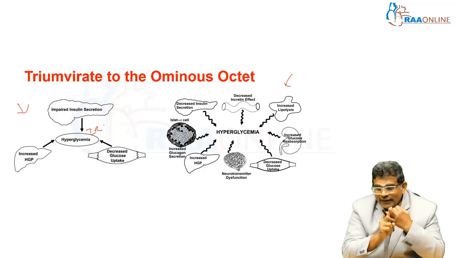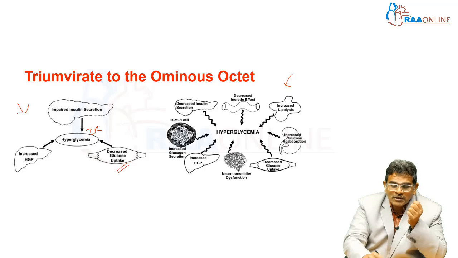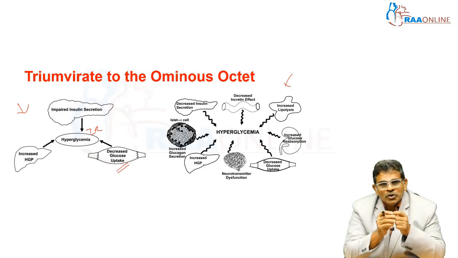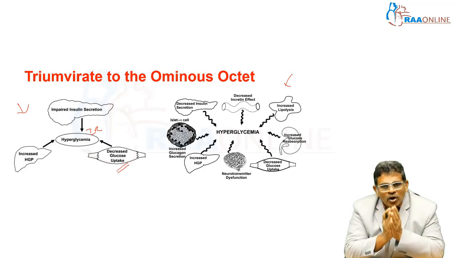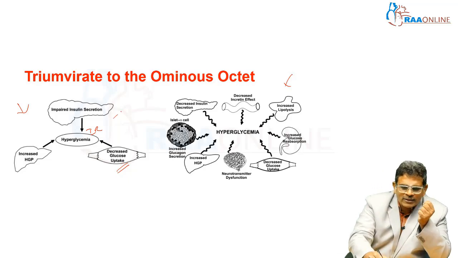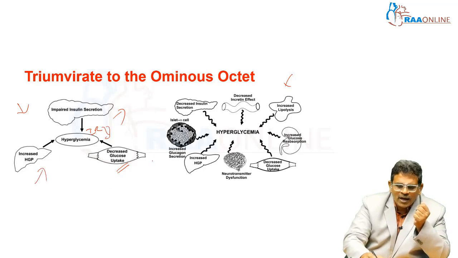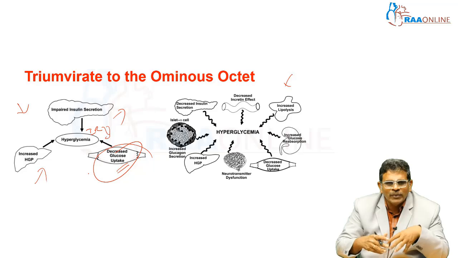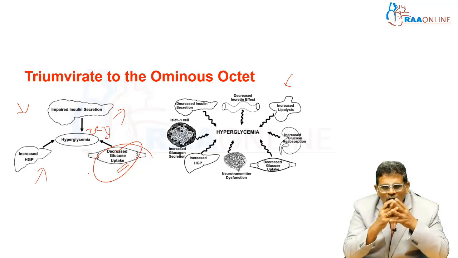But something we seldom look at is the decreased glucose uptake by the tissues. This is very, very important. We don't talk about this much because we don't have drugs to address it.